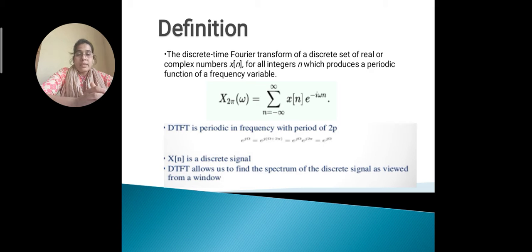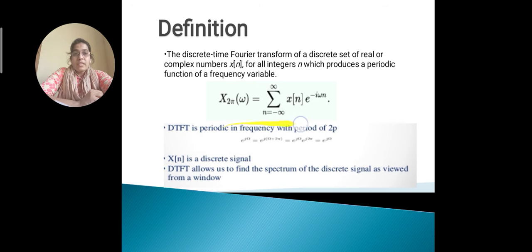The basic meaning of that definition is that this transform is used for real numbers as well as complex numbers, and the function produces periodic samples, periodic signals, that is in integer format.